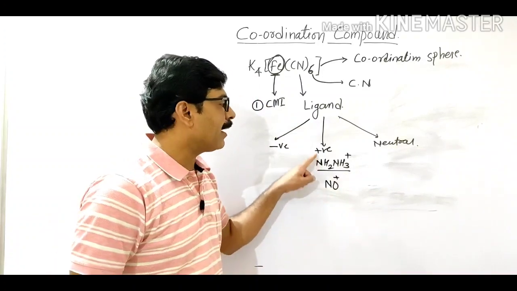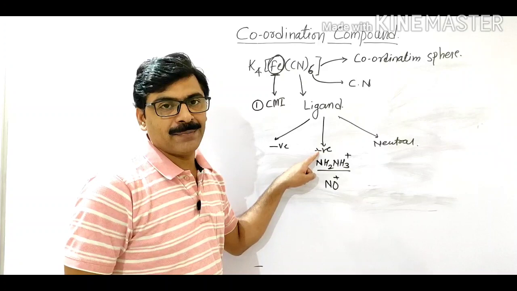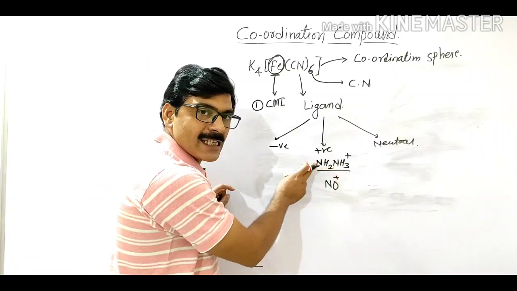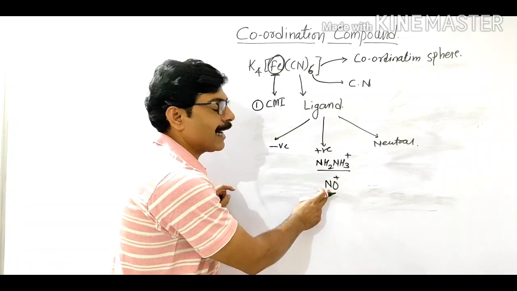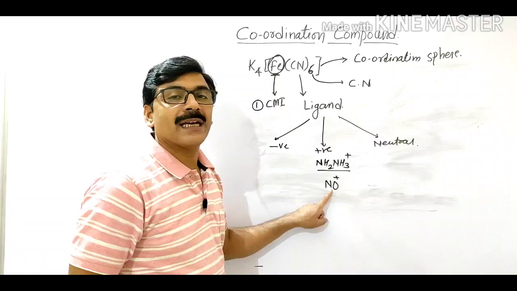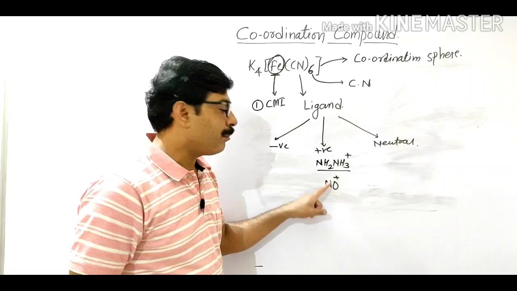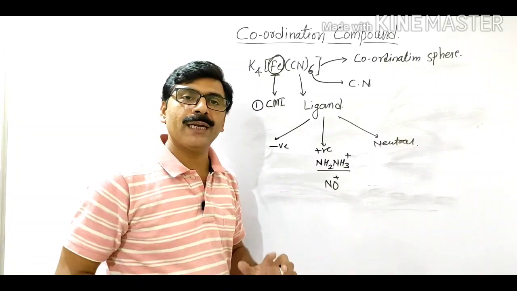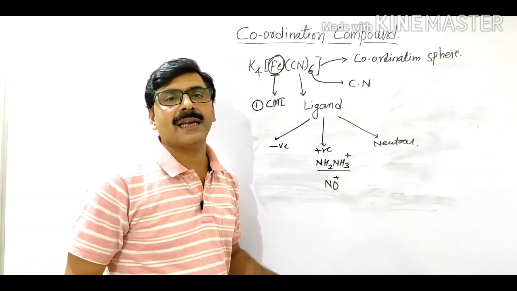It is also a positive ligand. Here nitrogen contains a lone pair of electrons, so it acts as a ligand. Also, nitrogen as well as oxygen contain lone pairs of electrons, so it also acts as a ligand. All these are positive ligands, and positive ligands are very rare.